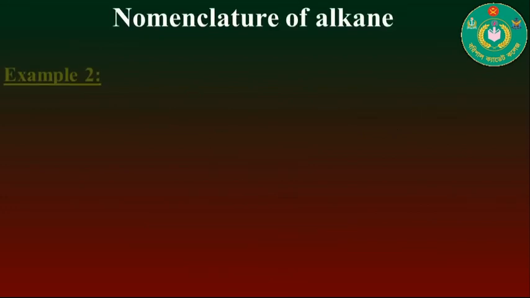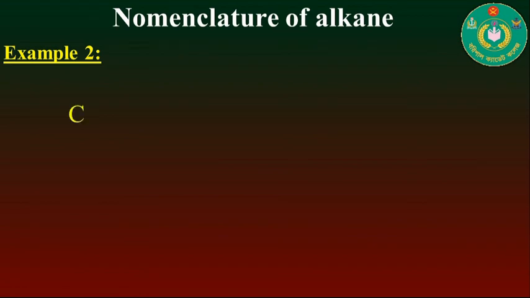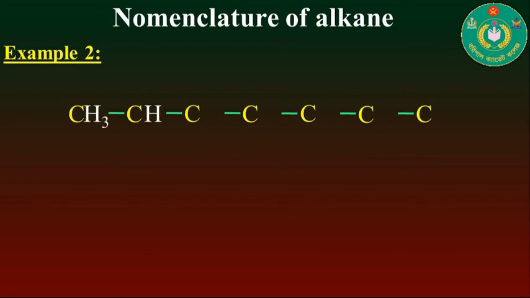Now move on to the next example. Here also a number of carbon atoms are bonded with covalent bonds, and the bonding sites of carbon are filled by hydrogen atoms.